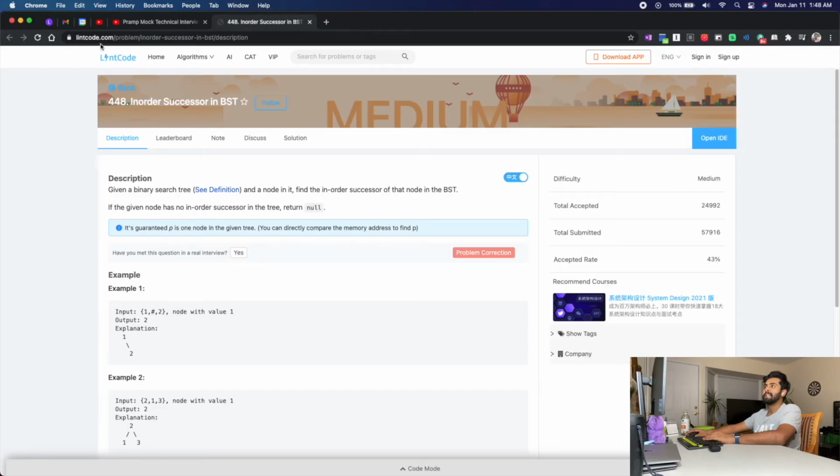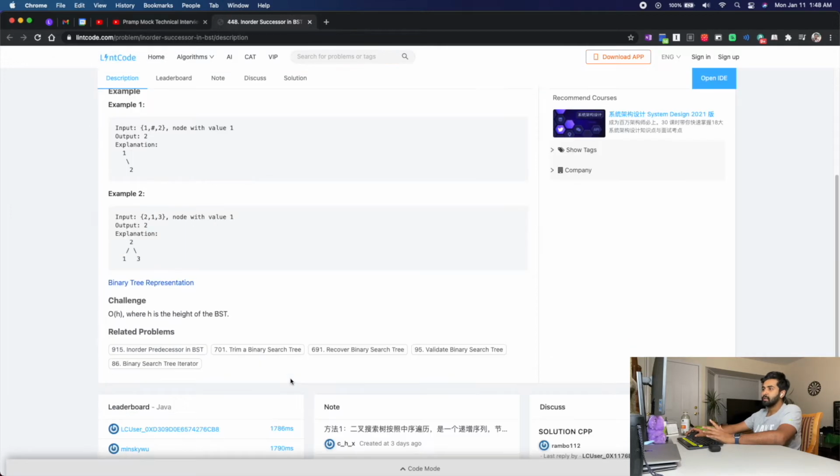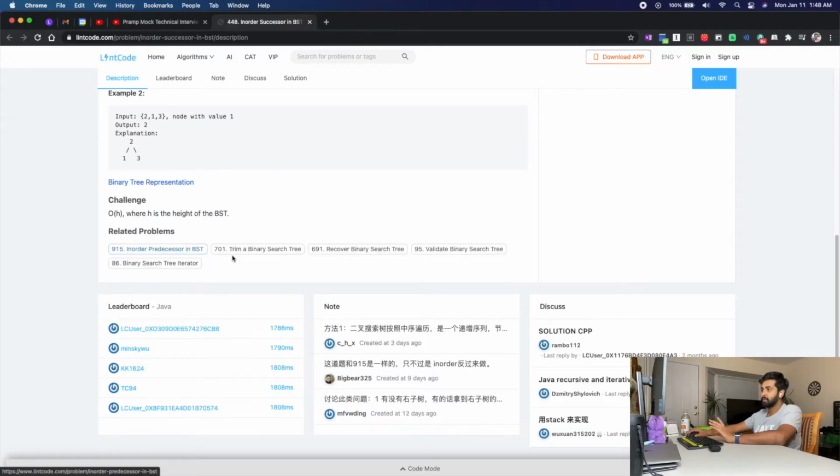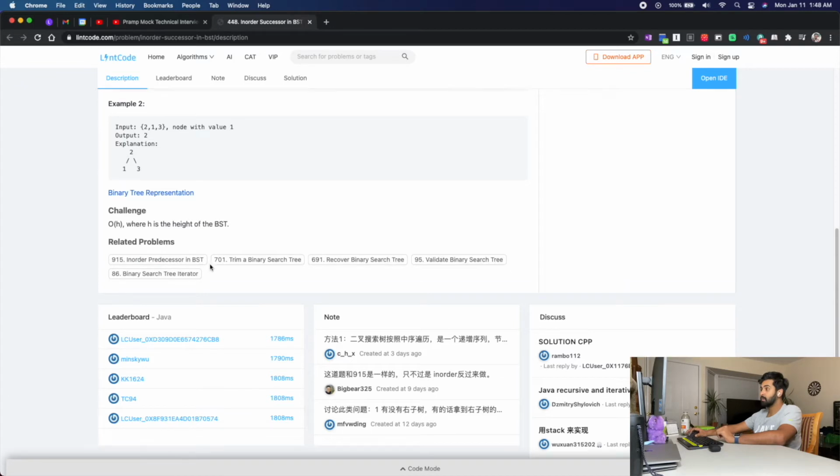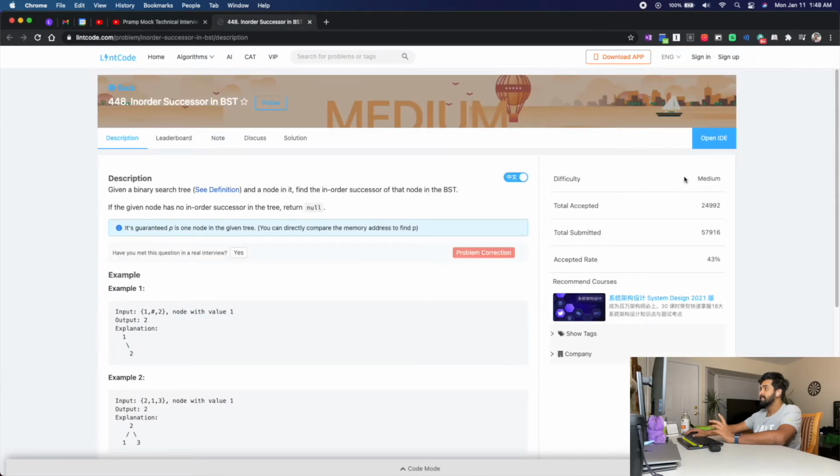I came across this website called lintcode.com. I have never seen this website before, but it looked good, and it has the question InorderSuccessor in BST. Apparently it is similar to LintCode, because it has a problem number, a problem description and related questions. There are a lot of features similar to what I see in LintCode, and here I see the difficulty level.